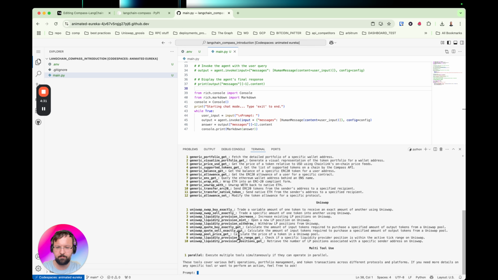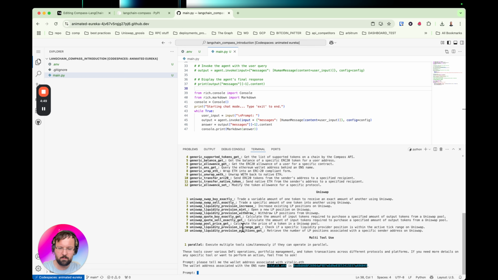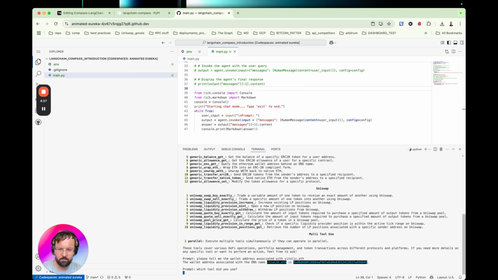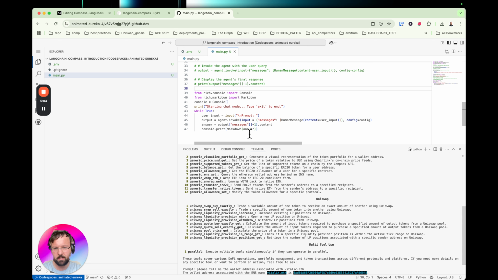And please tell me the wallet address associated with vitalik.eth. Which tool did you use? Yeah, so it used the generic ENS get tool, and you see it prints out Markdown because we've imported console.